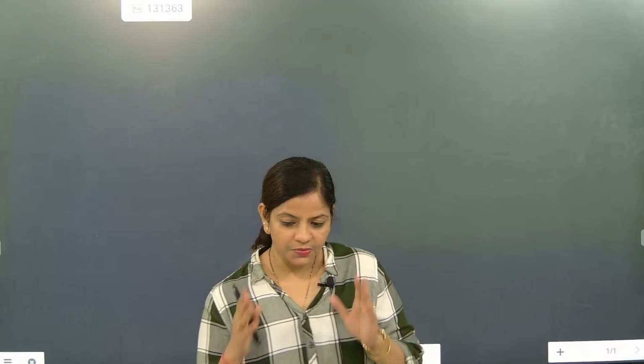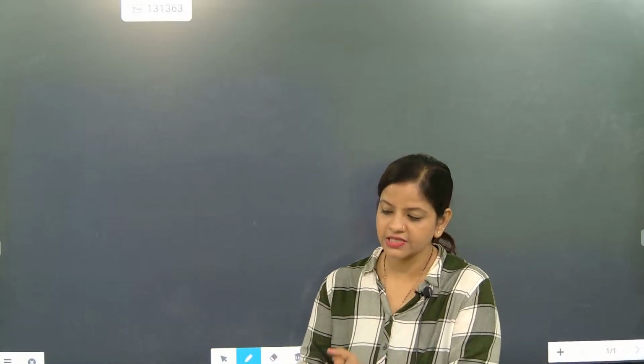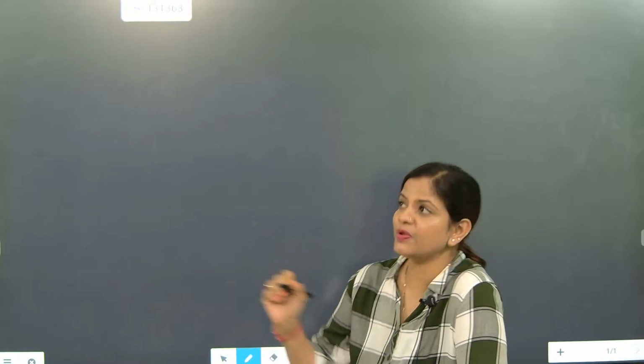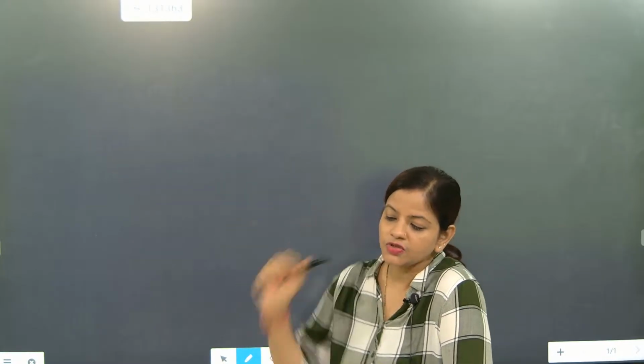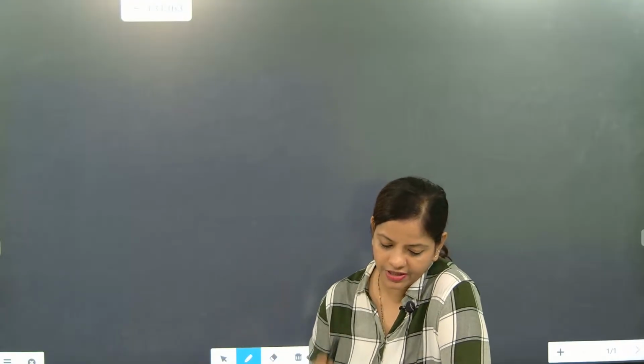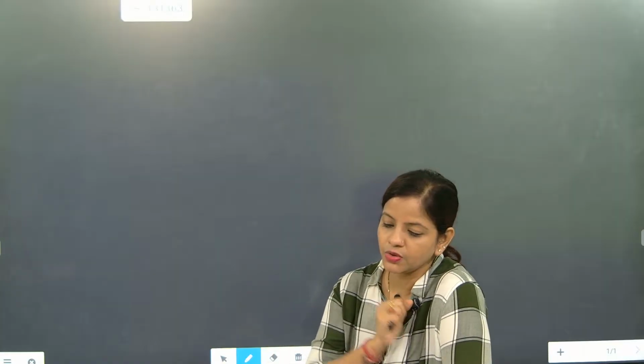Probability is a topic you need to remember and understand very nicely, beta. In probability, the first word is called random experiment. Nishika, switch off that fan. So the first word is random experiment. Understood or not? Here, alongside random experiment there is the deterministic experiment. Understood? What is the meaning of deterministic experiment?